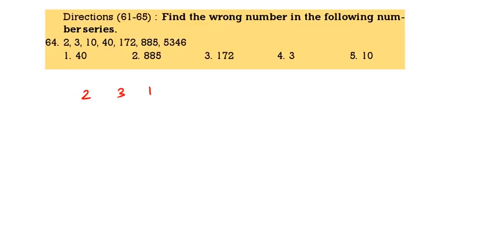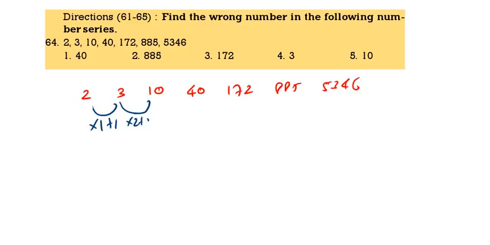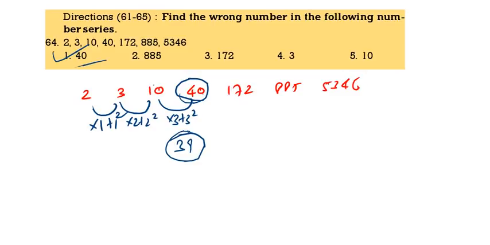2, 3, 10, 40, 172, 885. This is compulsory multiplication. Into 1 plus 1, into 2 plus 2 square, that means here into 1 plus 1 square, then into 3 plus 3 square. So 10 into 3 is 30, plus 3 square should be 39, not 40. So 40 is the wrong number. See the next one.